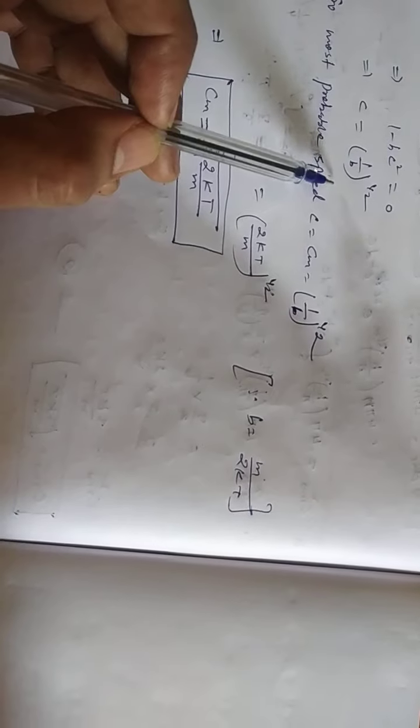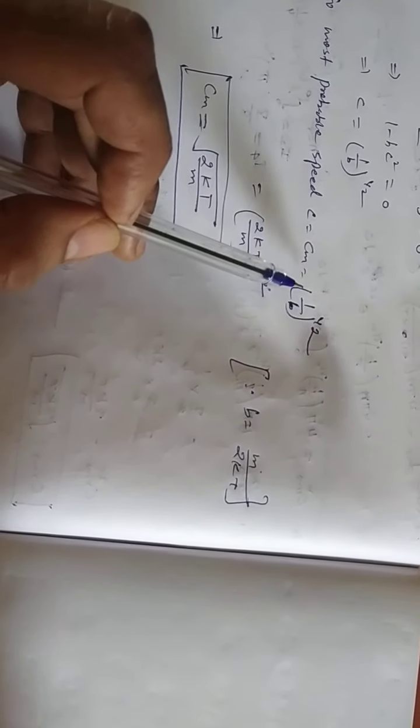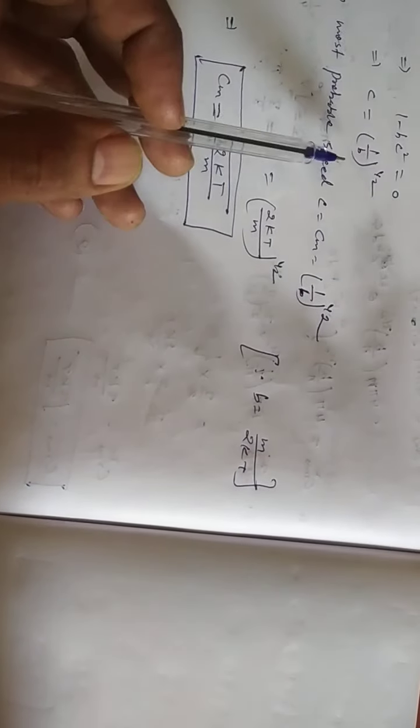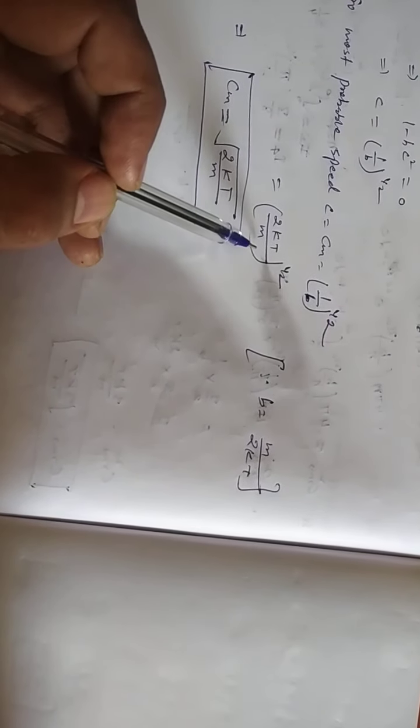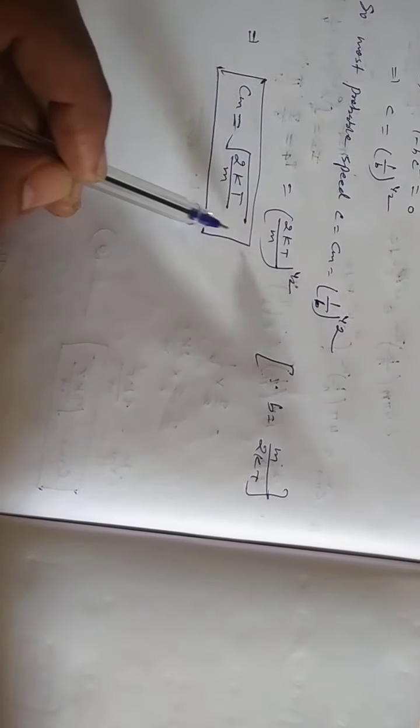Finally 1 minus bc square equals 0, so c square is 1 upon b. From this equation, c is under root 1 upon b, but we all know the value of b is equal to m upon 2kT. By putting the value of b in this equation, we can find the value of c_m as under root 2kT upon m.